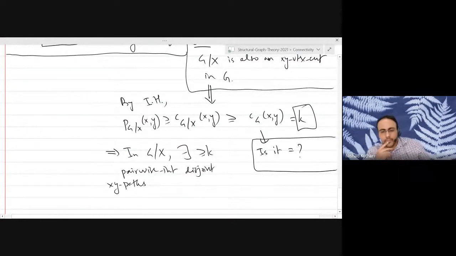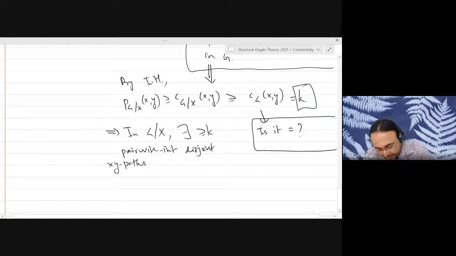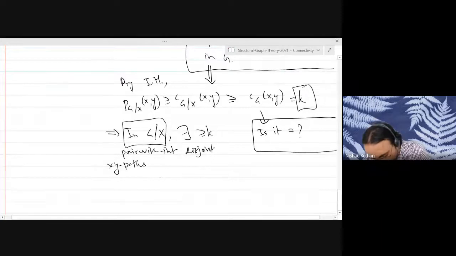And because this is true for G shrink x, it is also true for G shrink y by symmetry, by an analogous argument. Same holds for G shrink Y.